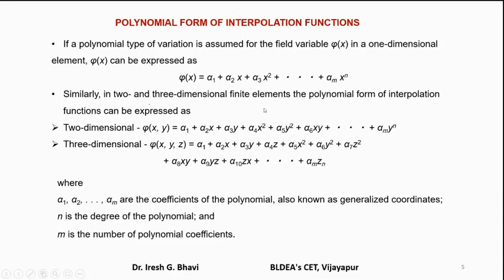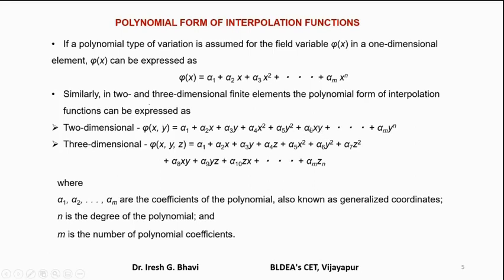Suppose you want to go for a quadratic polynomial, means a quadratic triangular element in 2 dimensions, then the highest order should be equal to 2. Then how will it be? The polynomial will be phi of x, y is equal to alpha 1 plus alpha 2 x plus alpha 3 y plus alpha 4 x square plus alpha 5 y square plus alpha 6 x y.